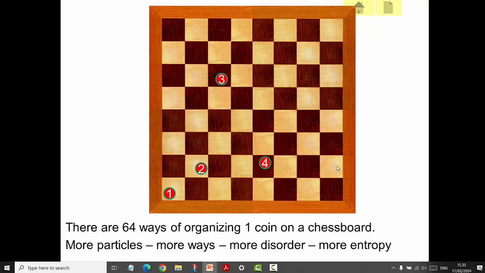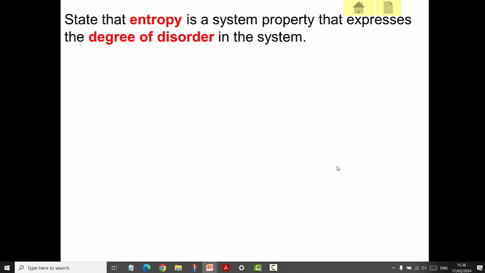There are many more ways, and it's much more likely to be scattered around than all in the one square which we had in the first place. The first square was a high level of order. This is a high level of disorder, which means more entropy. You need to state that entropy is a system property that expresses the degree of disorder in the system.